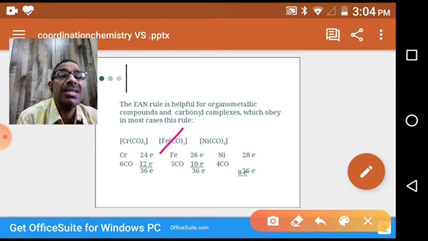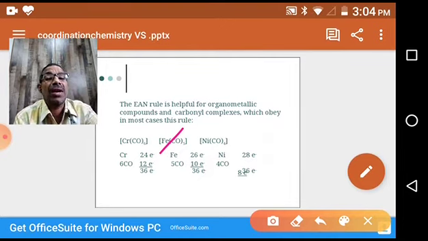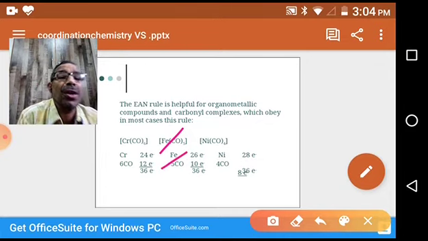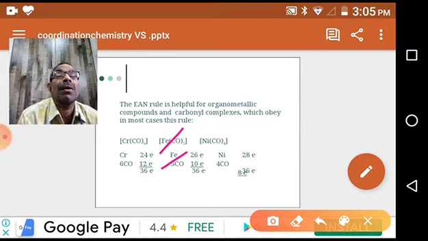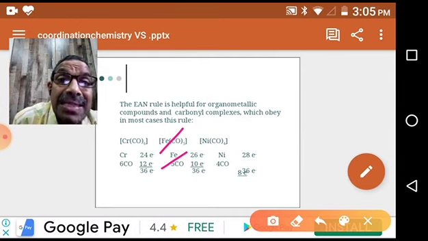Whereas electrons gained from the carbonyl, we know carbonyl group is a monodentate ligand. Each ligand donates an electron pair. That's why 6 ligands donate 6 electron pairs, and 6 into 2 is 12 electrons. By adding 24 and 12, the net electrons available around the central metal atom in the complex is 36. We know krypton's atomic number is 36. The fourth period ends with krypton. That's why this complex is stable.